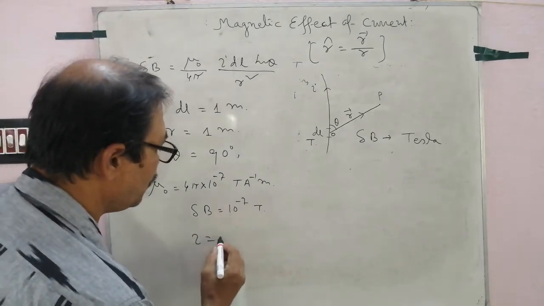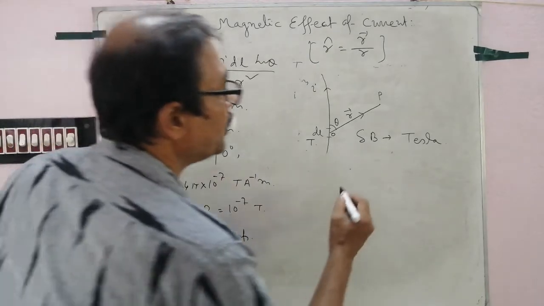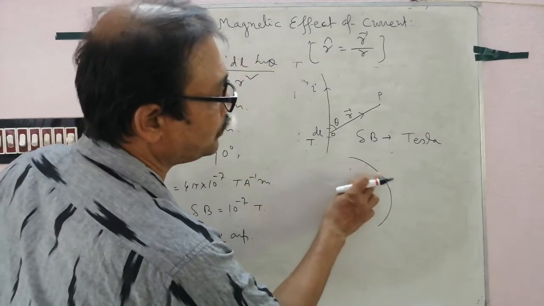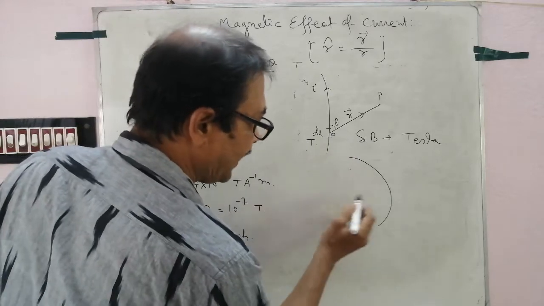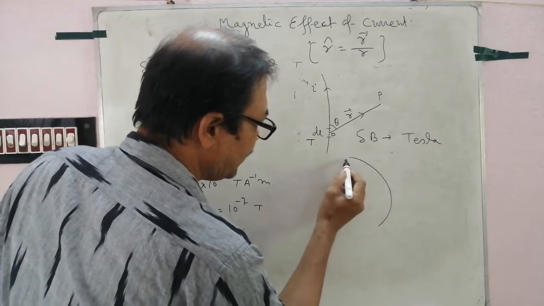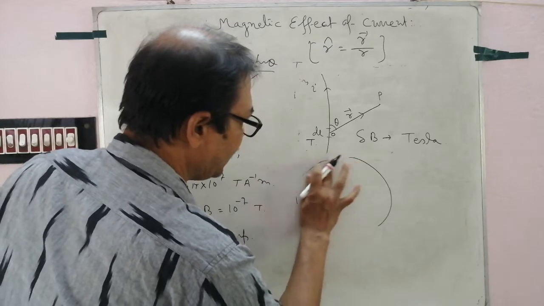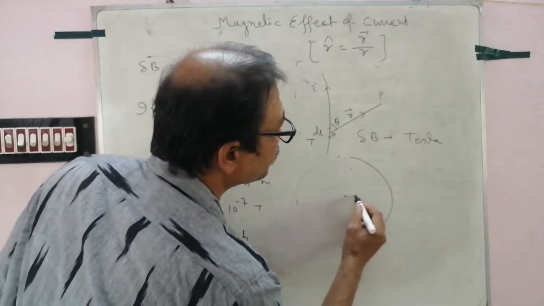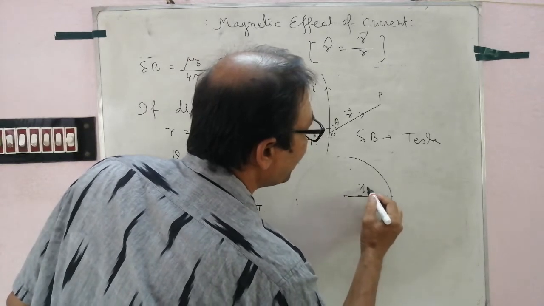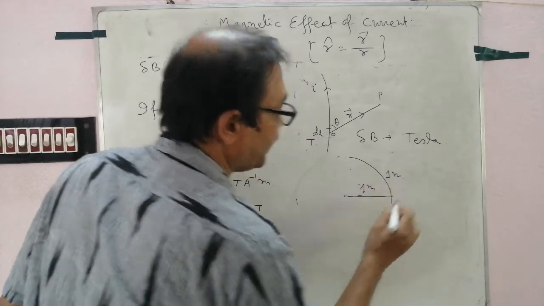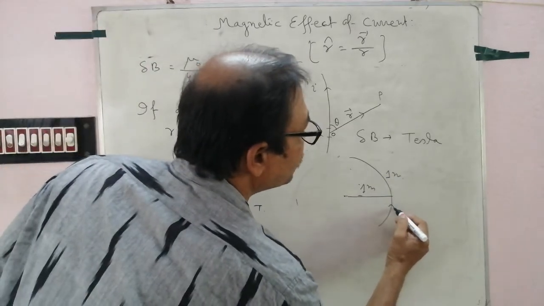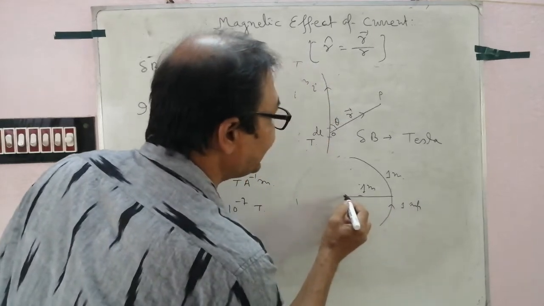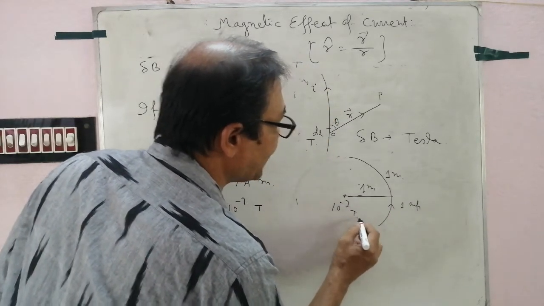I equal to 1 ampere, this is a wire, the wire's length is 1 meter. If you complete the circle, imagine this is the circle, so this is 1 meter, the length 1 meter, and current 1 ampere. The field at the middle is 10 to the power minus 7 Tesla.